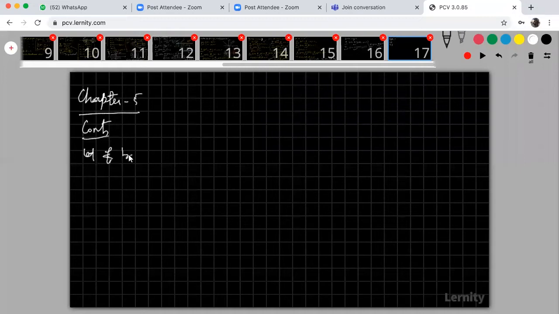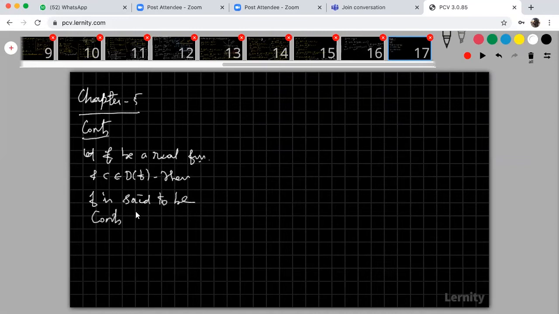Let f be a real function, and c be a point in the domain of f. What is the domain of f? F is a real function, and I'm taking the point c belongs to the domain of f. Then f is said to be continuous if limit x tends to c, f of x is equal to f of c.